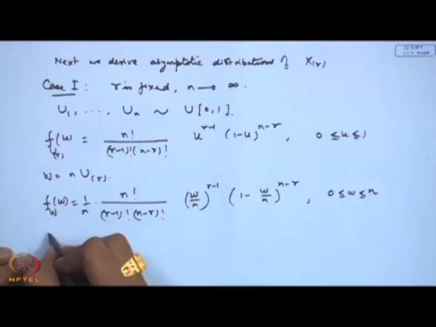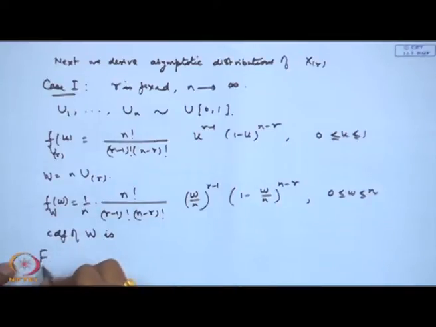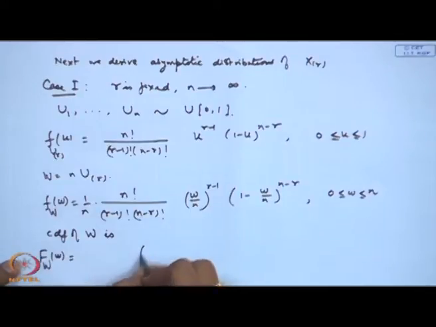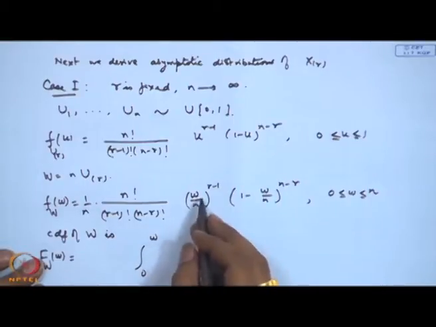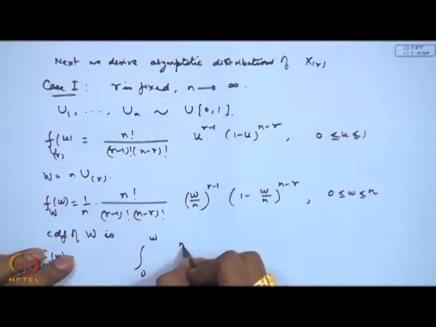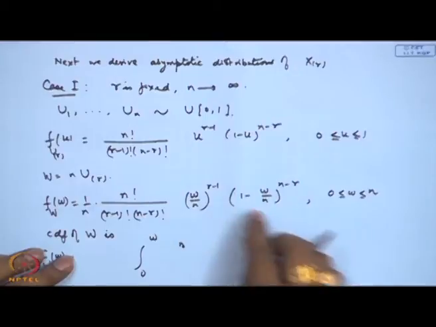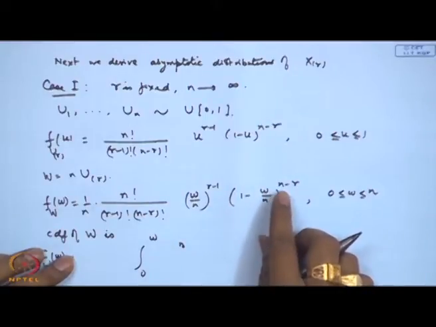Let us look at the cumulative distribution function of W, that is F, that is becoming equal to integral 0 to W, and all these coefficients will be coming there. You can actually consider say this is becoming basically n to the power r minus 1 factorial, and this is W by n to the power n minus r.